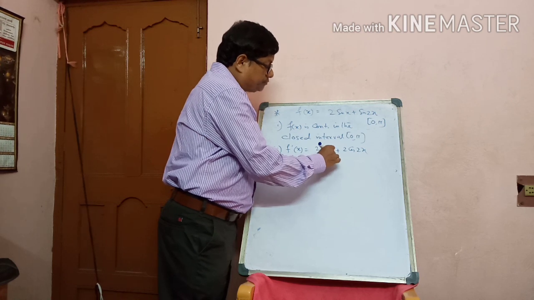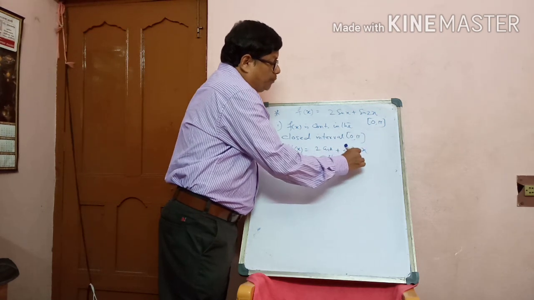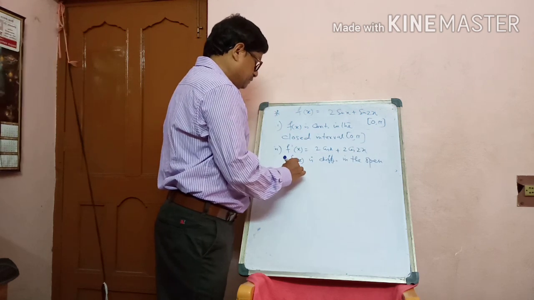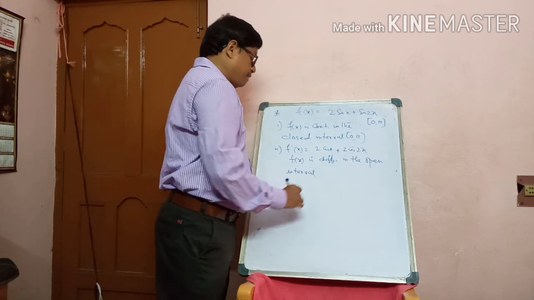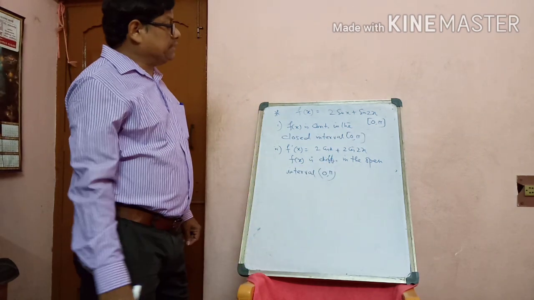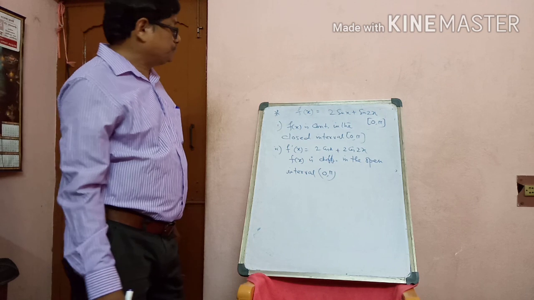f(x) is differentiable in the open interval (0, pi).